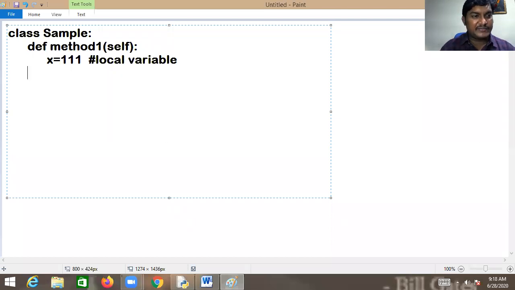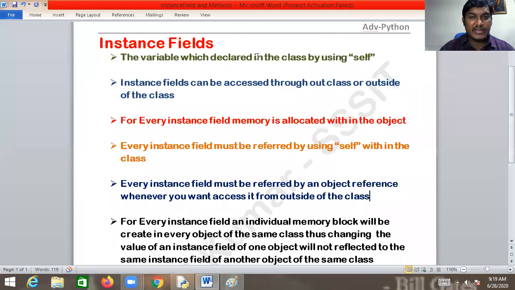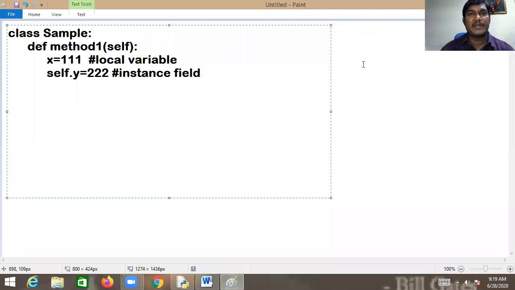Now I am writing self.y equal to 222. Don't worry, I will show it practically, just please focus on the screen. This is what we call an instance field. What is an instance field? The very first point: the variables which are declared within the class by using self are called instance fields. Self must be there, it is required.